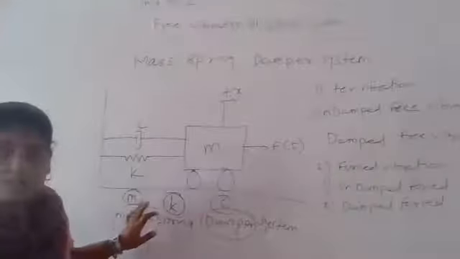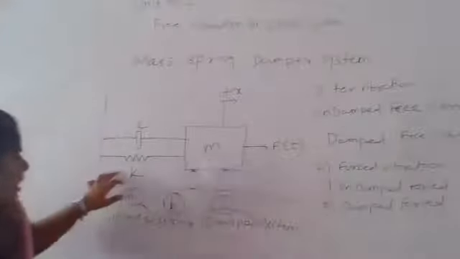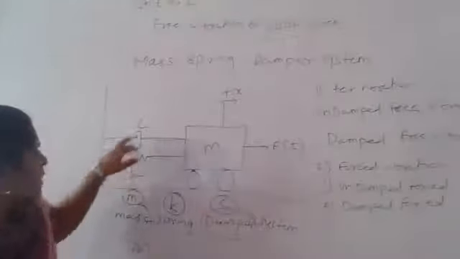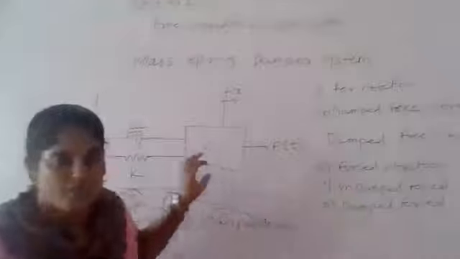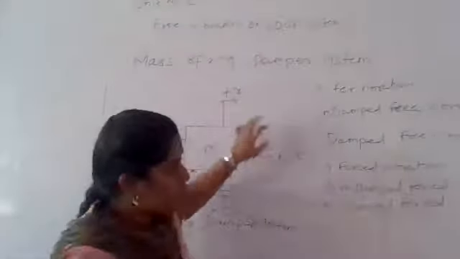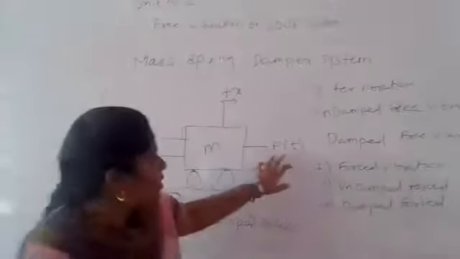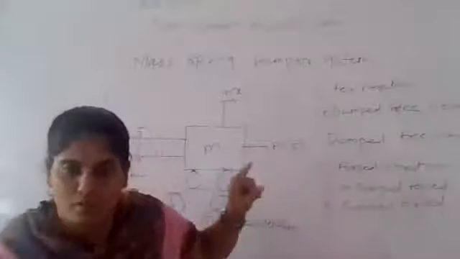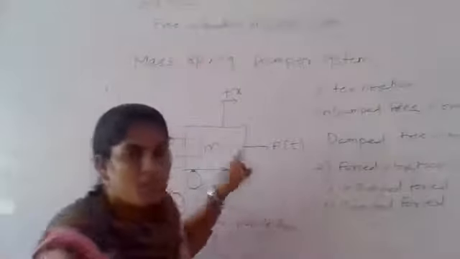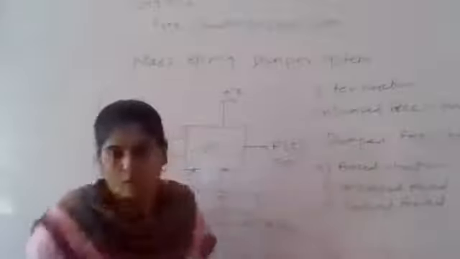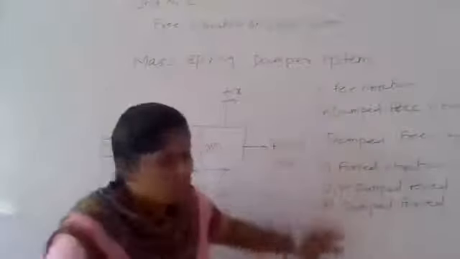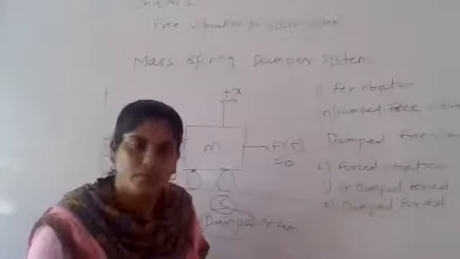So you can understand this. M is the mass of this system. K is the stiffness constant. C is the damping coefficient, X is the displacement and F of T is the forced vibration. You see that the F value is based on two types. If it is forced vibration, F of T has some value; if there is free vibration, then F of T will be equal to 0. This is based on the two vibration types we have already seen.